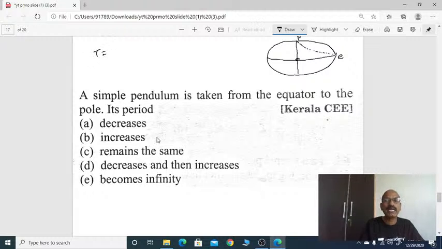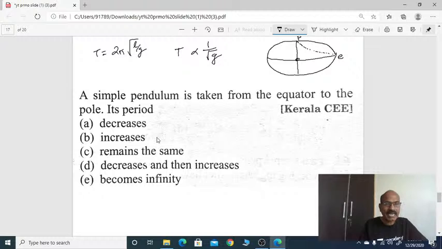We know the time period is 2 pi root L by g. Here T is inversely proportional to root g. Remember, if a simple pendulum is taken from equator to pole, the acceleration due to gravity increases. T is inversely proportional to root g. As we take it from equator to pole, the small g value increases. So the time period is inversely proportional.